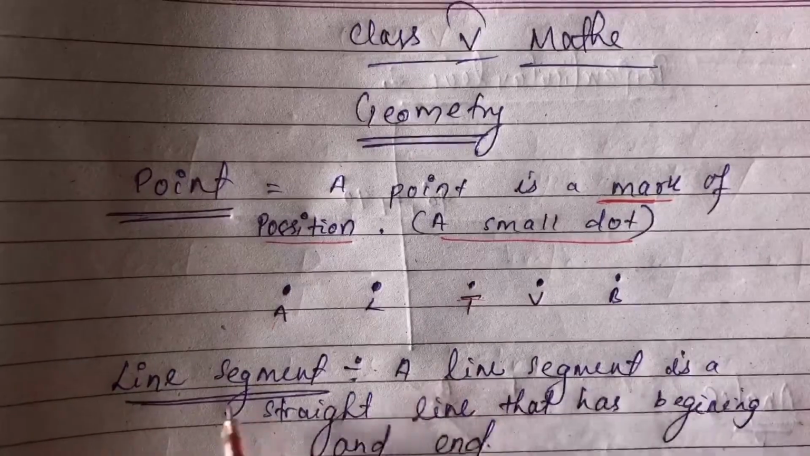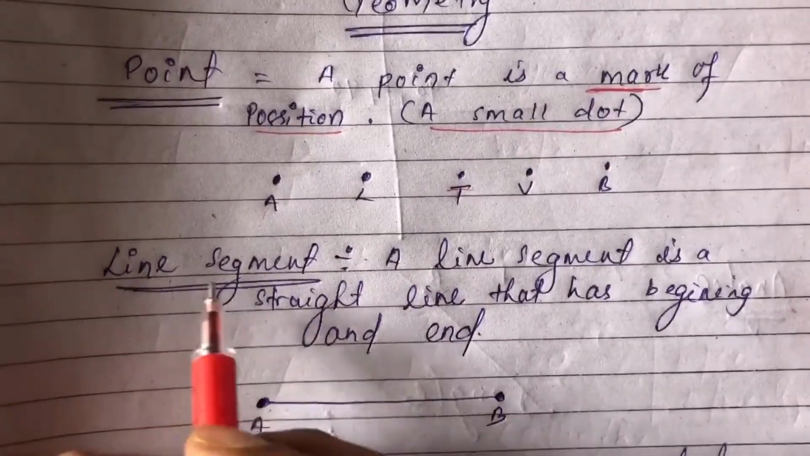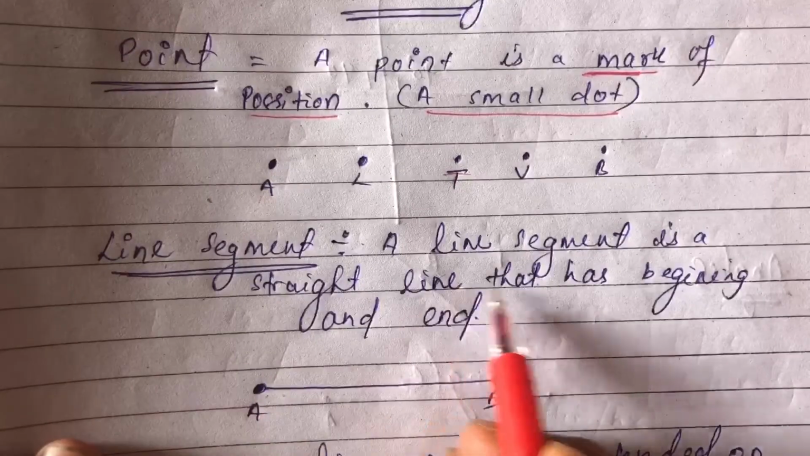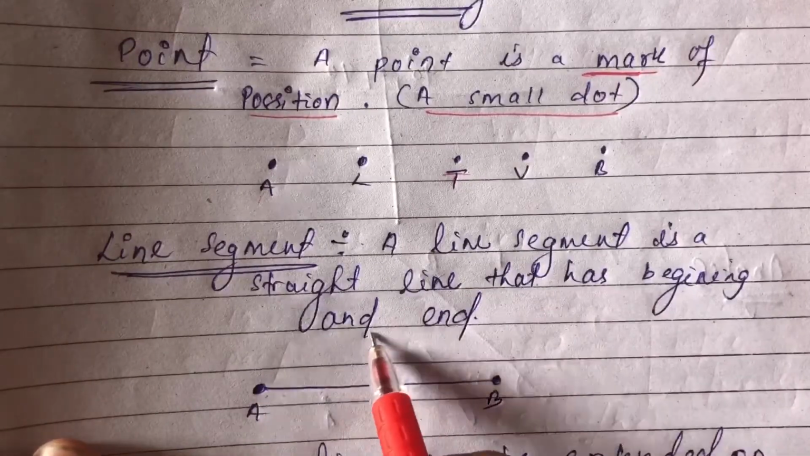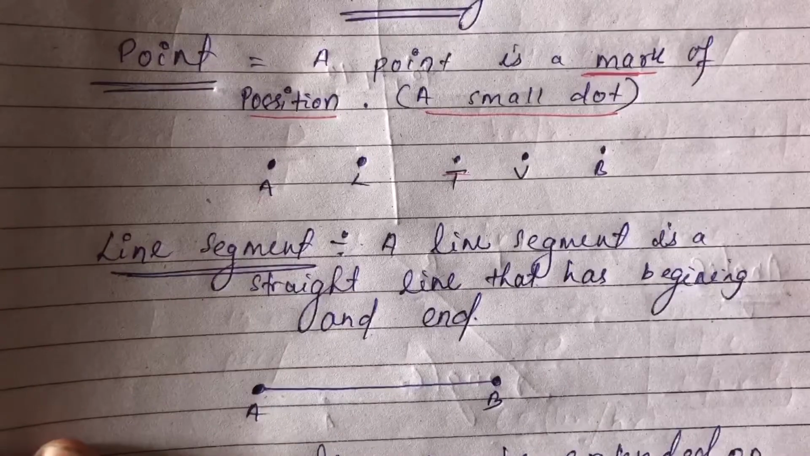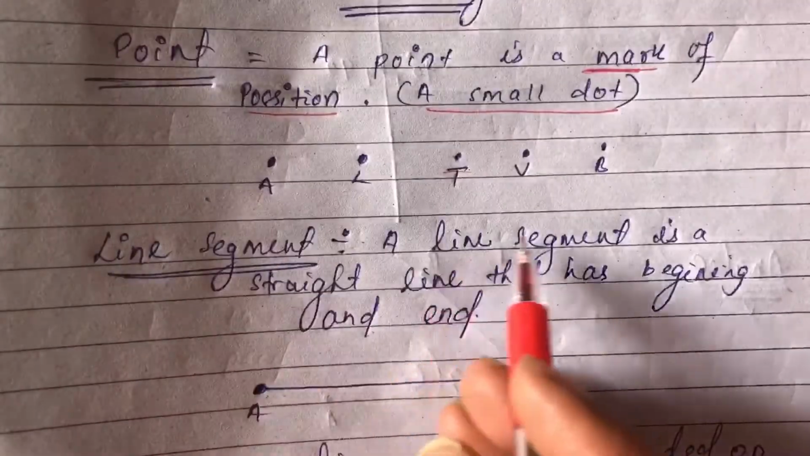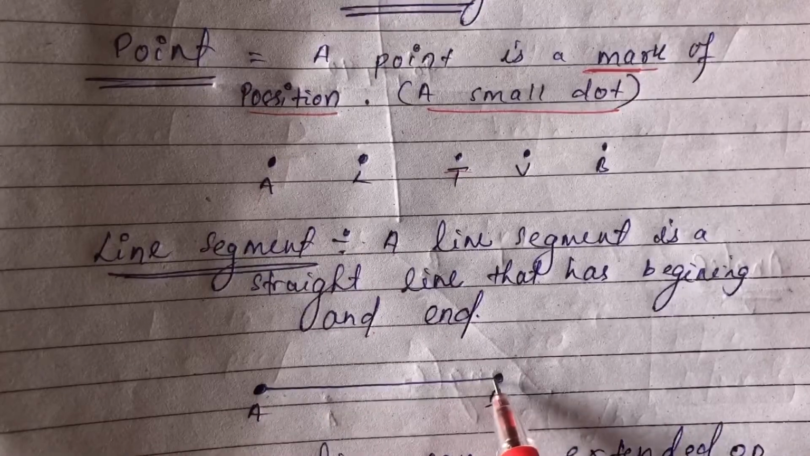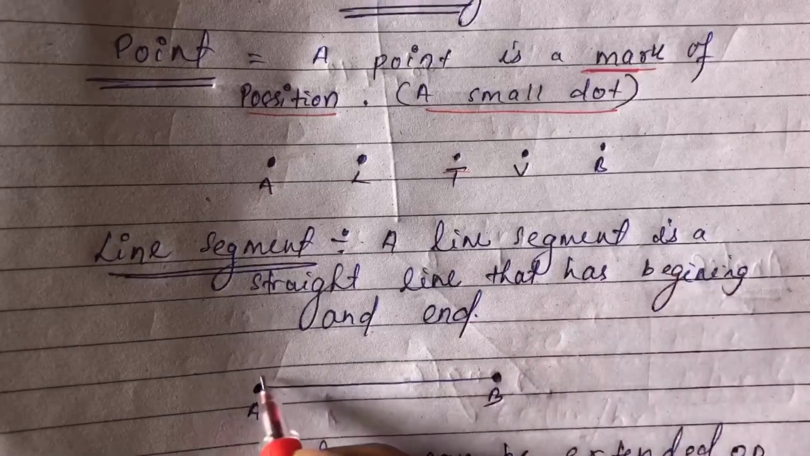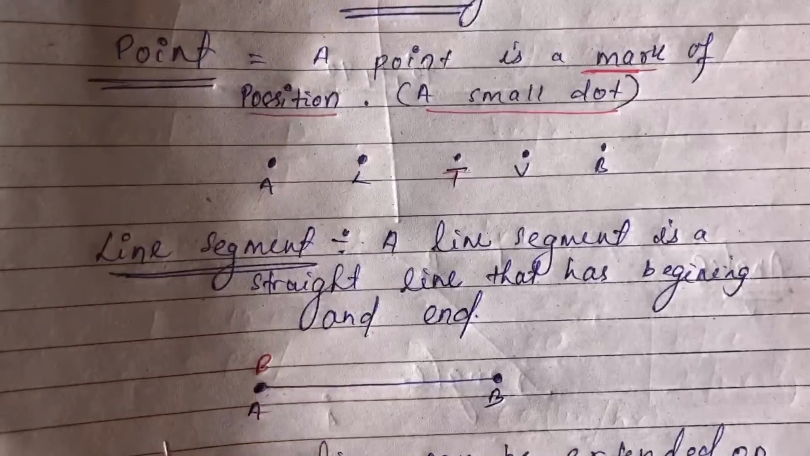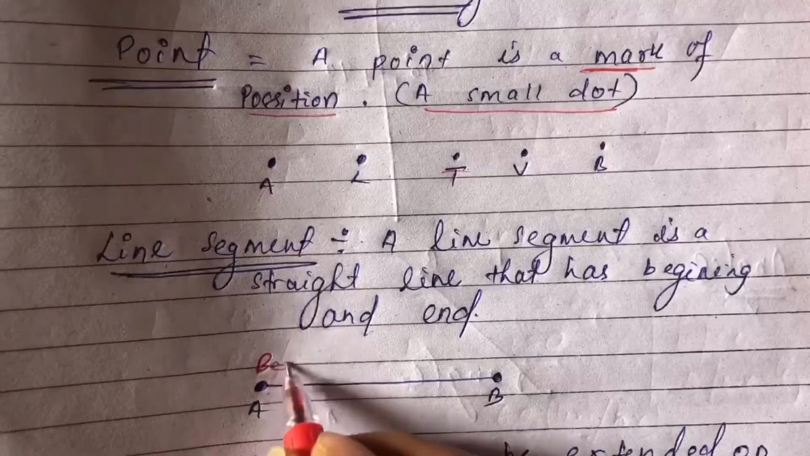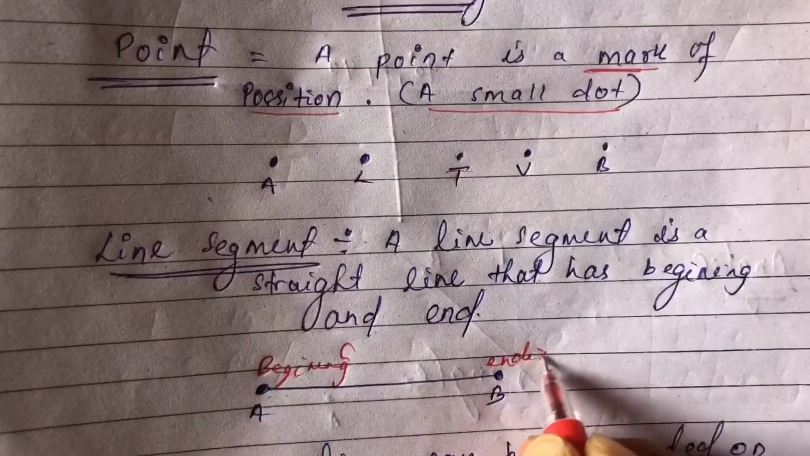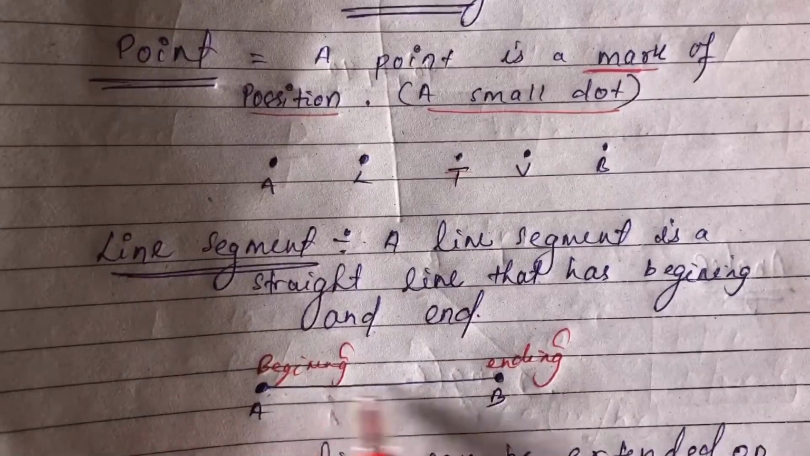The second one is line segment. A line segment is a straight line that has a beginning and an end. You can see I have drawn a straight line here, and there is a beginning point. I write this B, that is the beginning point, and this is the ending point. Clear? So this is the beginning point and the ending point.